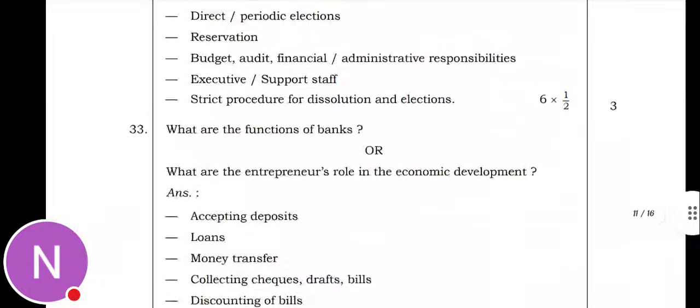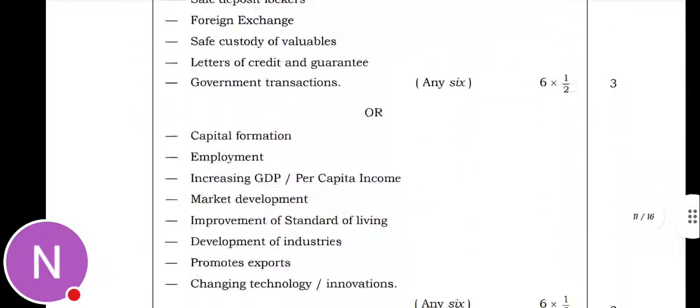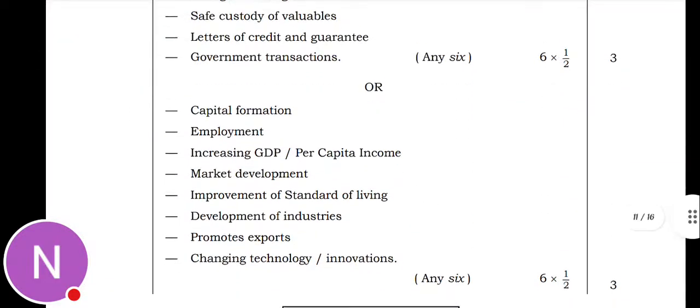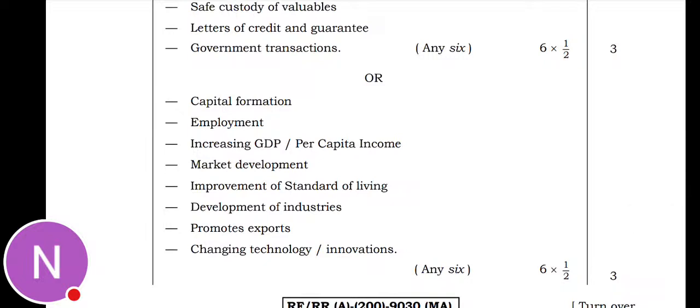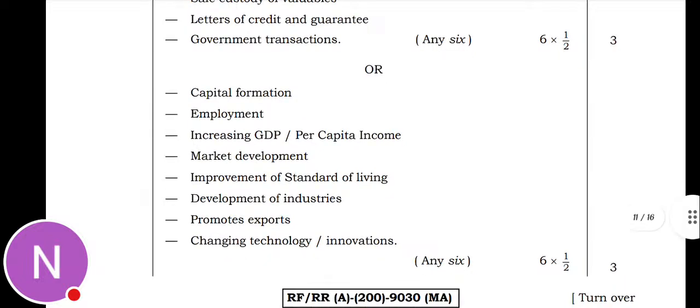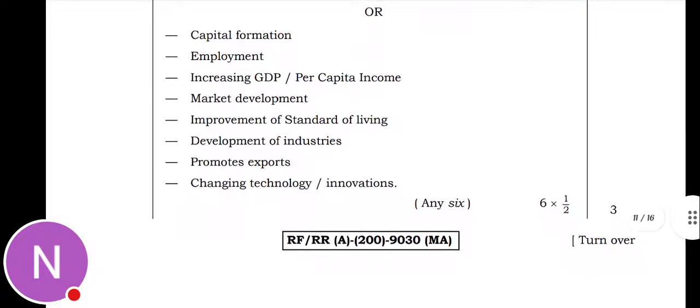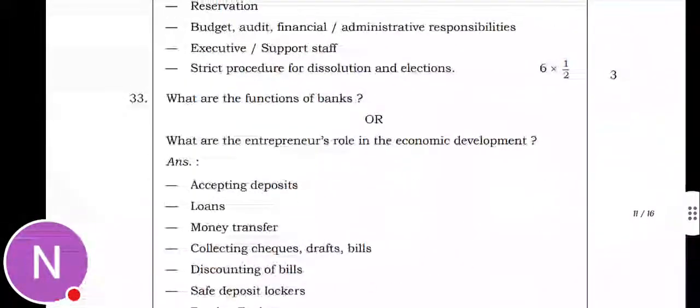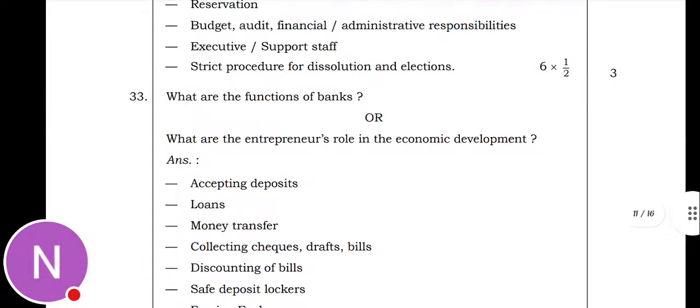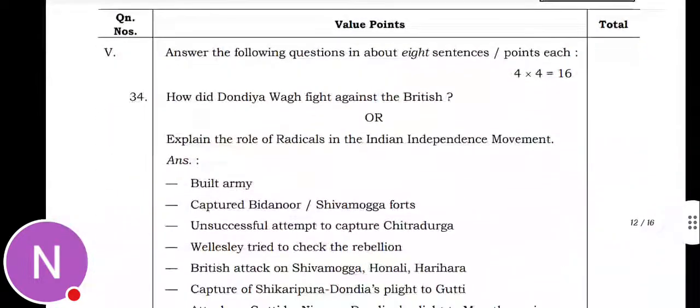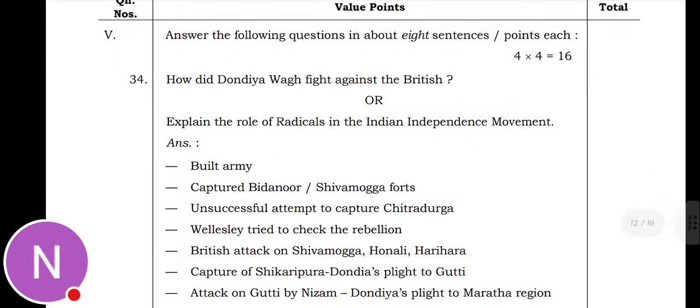And the second, the entrepreneur's role in economic development, is capital formation, employment, increase in GDP, market development, improvement of standard of living, development of industry, promotes export. That is the role of the entrepreneur in economic development. Fifth main, you have to answer 4 questions, 4 marks each. You'll get 16 marks. Sorry.